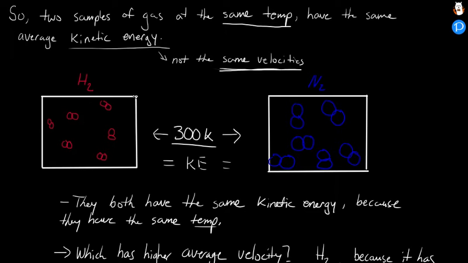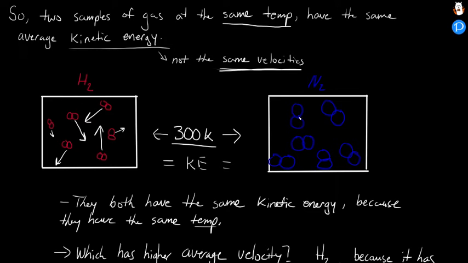If I were to measure it, they're going to be exactly the same. But we would see that most of the particles in the H2 are going to be moving a lot faster on average.